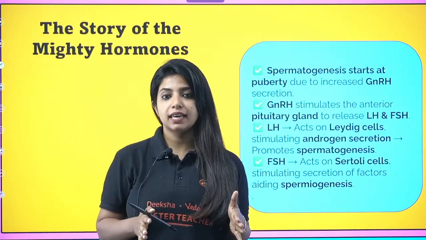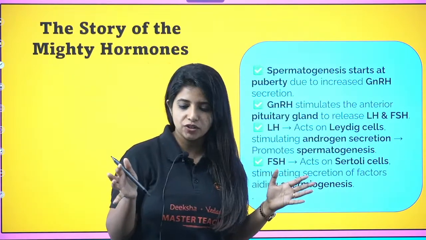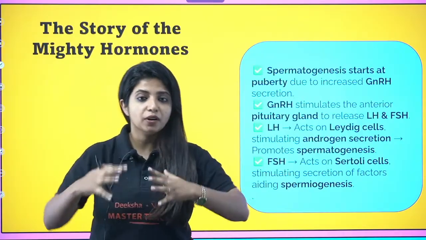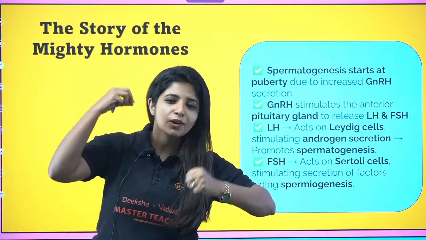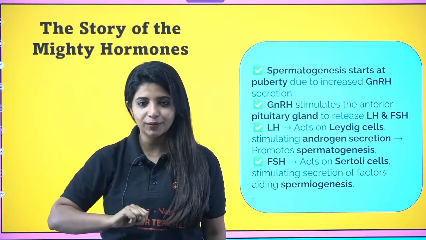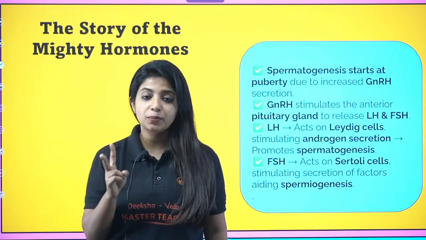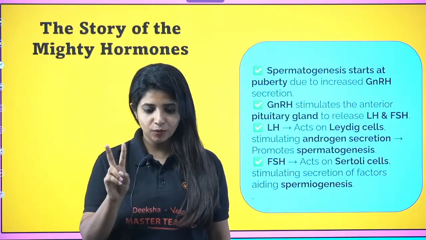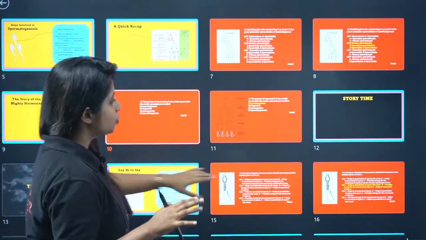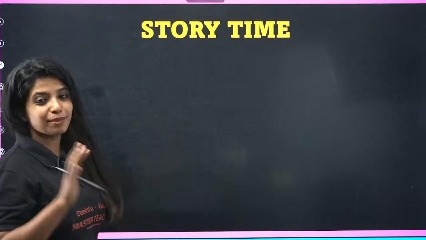So basically when a guy attains puberty, there are lots of changes in his body, and an immense amount of energy as well. When all of this happens, a lot of communication happens in our brain. There are two players out there: one is the hypothalamus, the other is the pituitary gland. Both say, I will manage it. So we're going to see who wins and what is being followed over here.